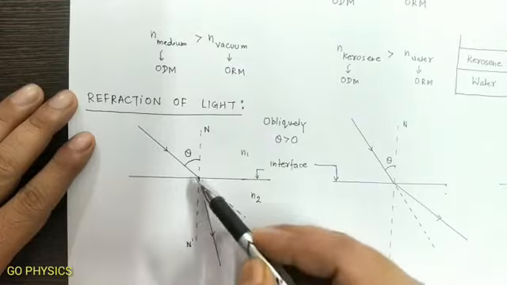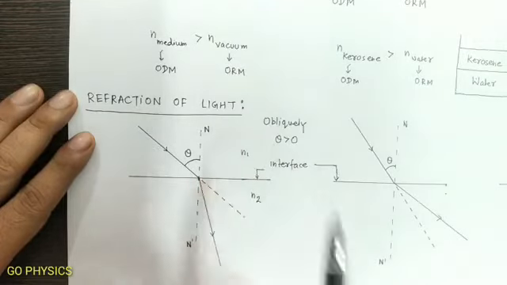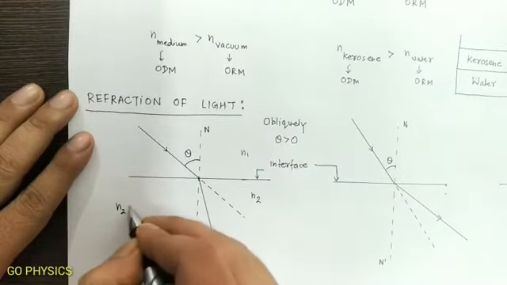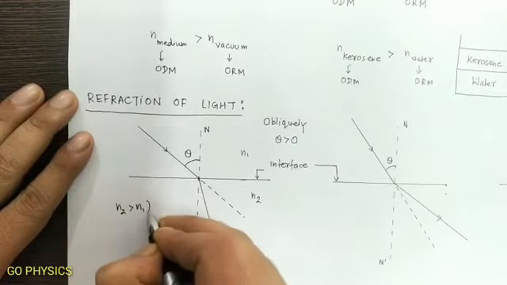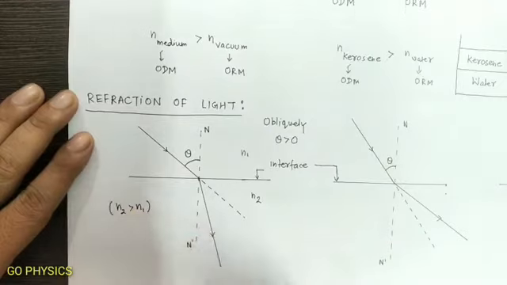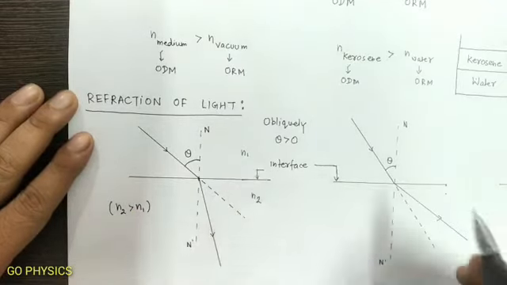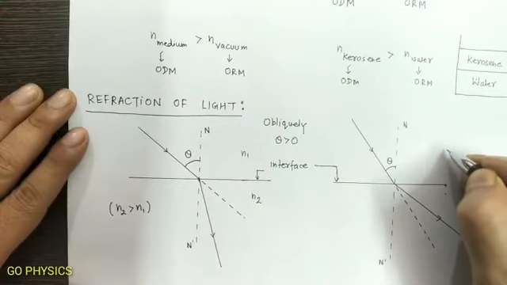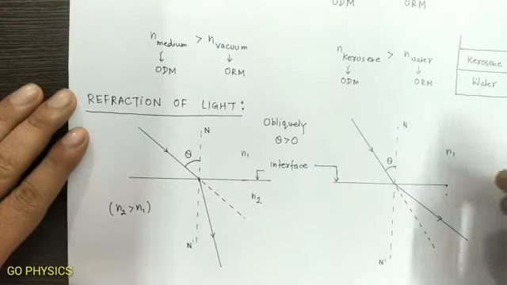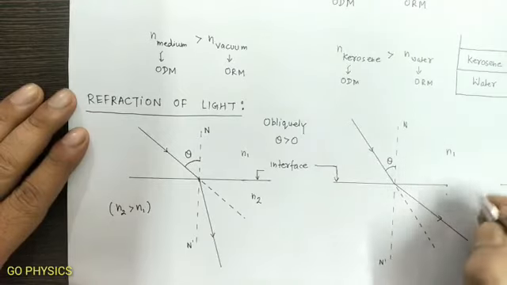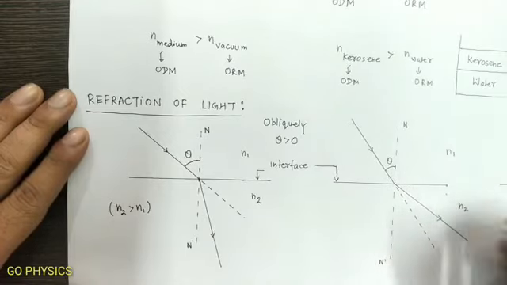The ray will bend toward the normal if N2 is greater than N1. That is, the refractive index of medium 2 is greater than the refractive index of medium 1, where N1 is the refractive index of the medium above the interface and N2 is the refractive index of the medium below the interface.